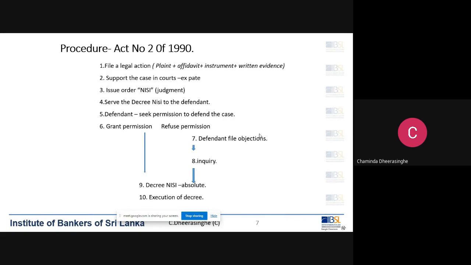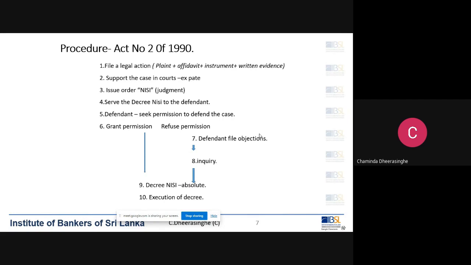Basically, a complete agreement must be there. Together with that, we have to file written evidence also. Written evidence means that we have to provide evidence to support our claim.